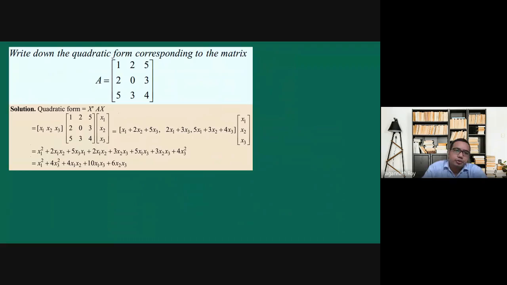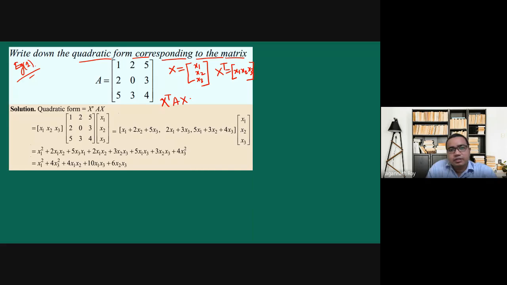So in example 1, it says write down the quadratic form of the corresponding matrix. What we have to do here is take one column matrix x1, x2, and x3. We take the transpose. It will be x1, x2, and x3. So we'll multiply x transpose A x.